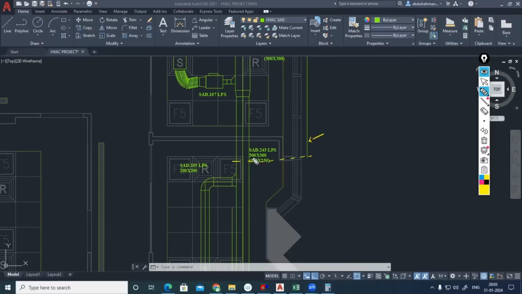So we will be providing acoustic insulation until here only. Duct outer dimension remains 300. After providing acoustic insulation, we will get 250, 250. But what is our requirement? 250, 250 only. So you can consider after this point, if you are maintaining the same 300, 300, the internal dimension also you will get 300, 300 there.